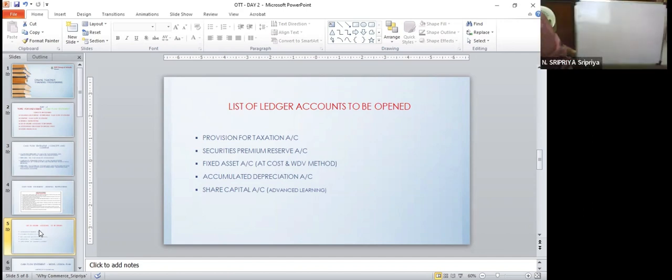So, accounting treatment of provision for tax. Case 1, when only one information is given.